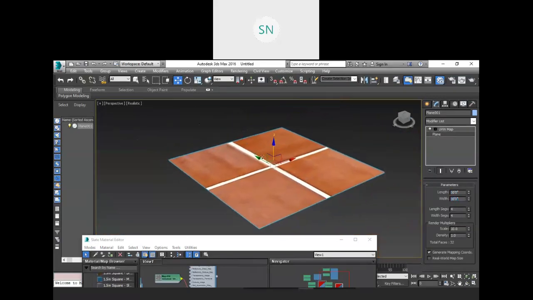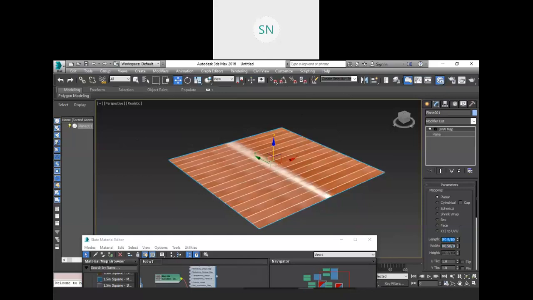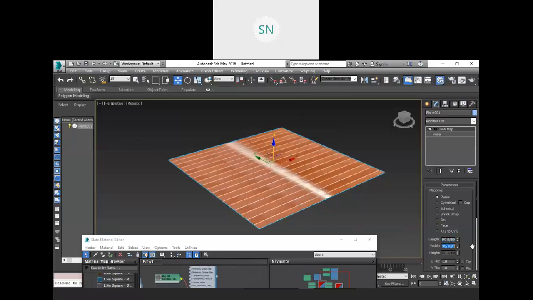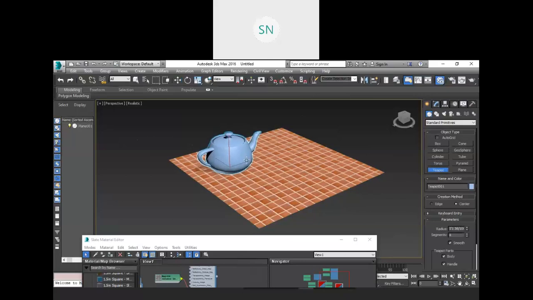See, so now this plane is 10 feet by 10 feet, and in the mapping actually I want an effect in 10 inches. No, 10 inches is too large. 0.1. Okay, that is fine. And 0.1. Now it is fine. So here we have some kind of floor, right? And let me create a couple of teapots over here.